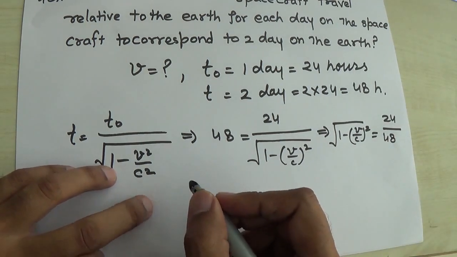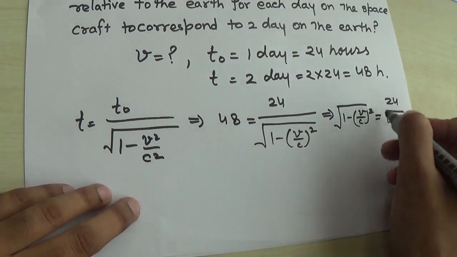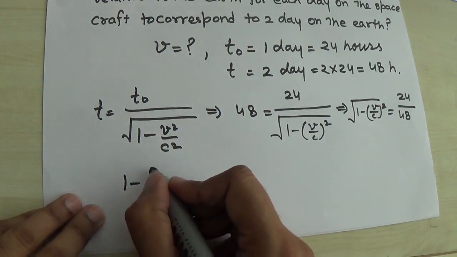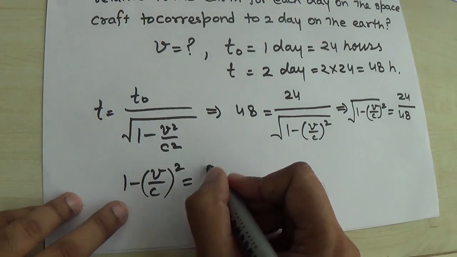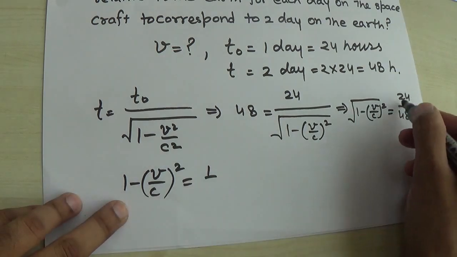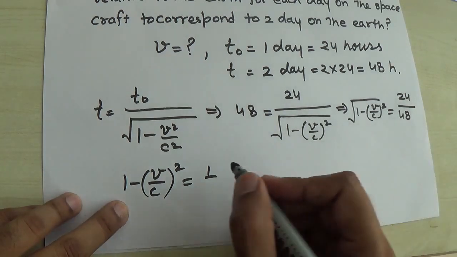So when you take the square of that, right? Now squaring both sides, it becomes 1 minus V upon C whole square is equal to 1 by 2 whole square. So the square of 1 by 2 is equal to 1 by 4.